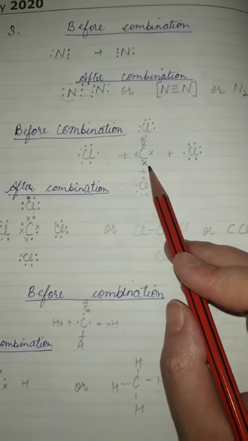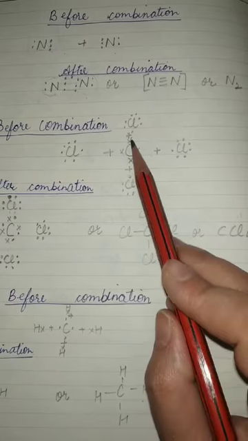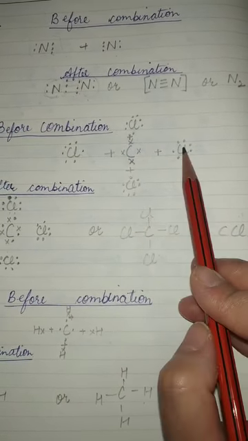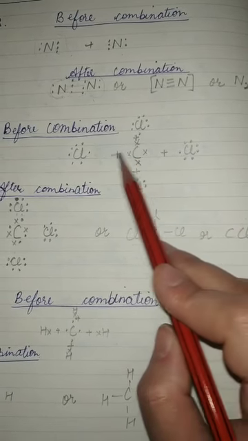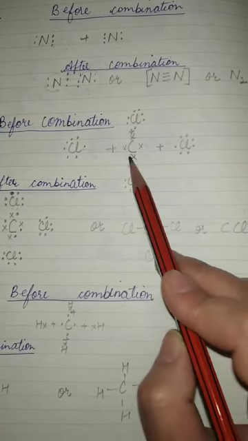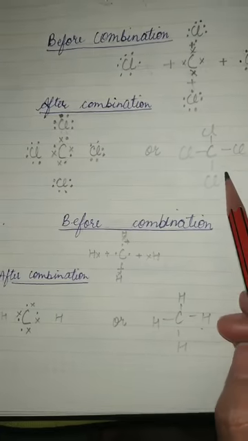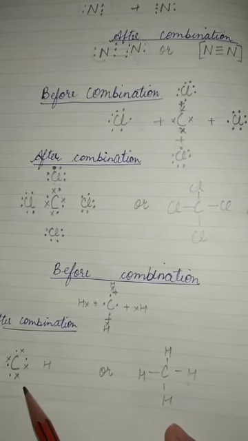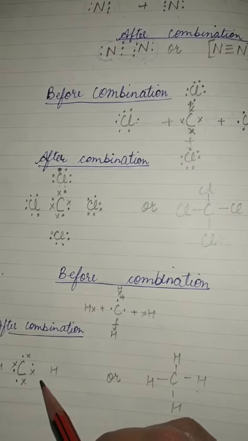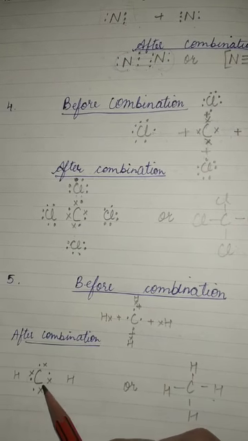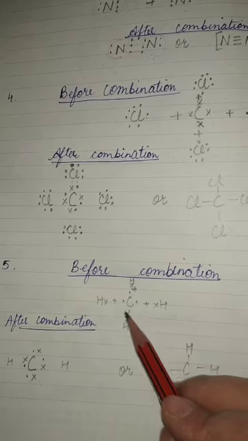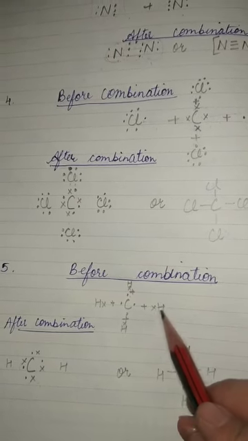Similarly, if we talk about carbon tetrachloride, then again 4 electrons of carbon, 7 of chlorine, then one here, one here, one here, one here. So this is how we are showing it. CCl4, single bond, single bond. Now CH4, if we talk about it, C is having 4 valence electrons, and one of hydrogen.